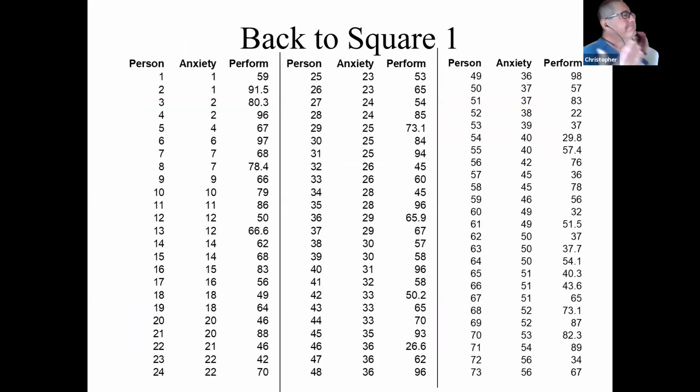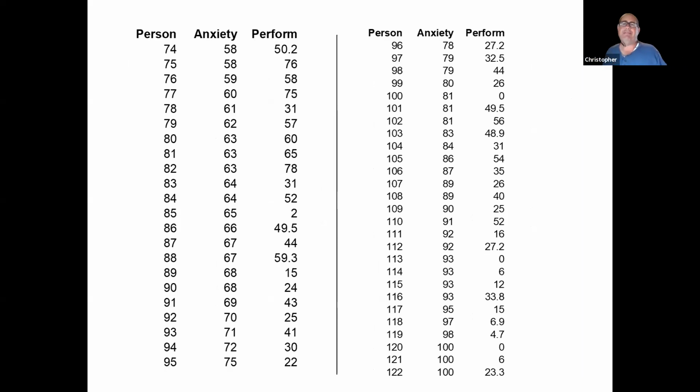But again, we are faced with a situation: we've got all this information. We want to summarize it in meaningful ways. We're going to see that we've got two main ways to summarize this information. One way is graphically, which helps us get a sense of what the relationship looks like. And the other way is going to be numerically, and that's what the correlation statistics that we look at are going to be about. So again, whole bunch of data. We've got to bring some organization here. And that's where we're going to use statistics to organize the information to describe not just anxiety and performance, but how anxiety and performance are related to each other.